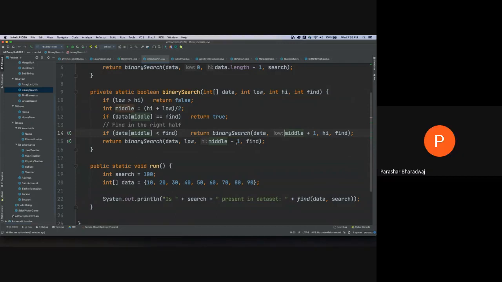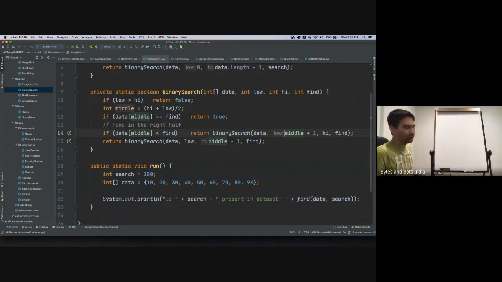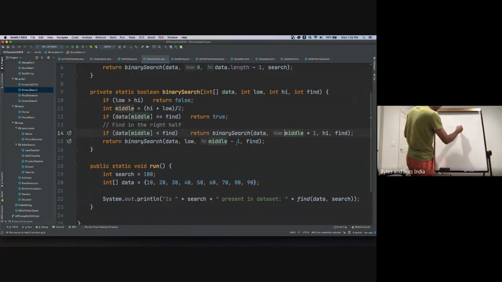By factorial, like 5 times 4 times 3 times 2 times 1. Correct, right? So if we can write that in a more general way, if it is 5, then it is 5 into 4 into 3 into 2 into 1. If it is 4, then it is 4 into 3 into 2 into 1.